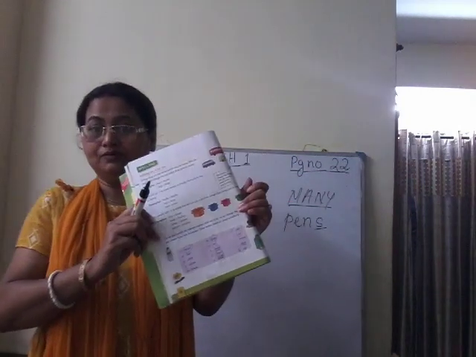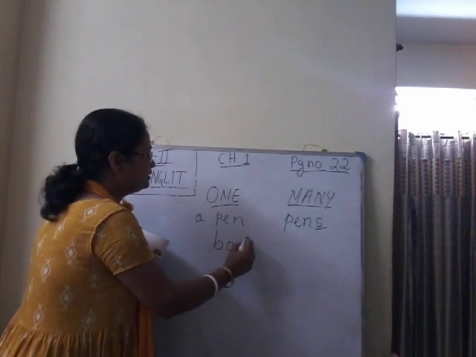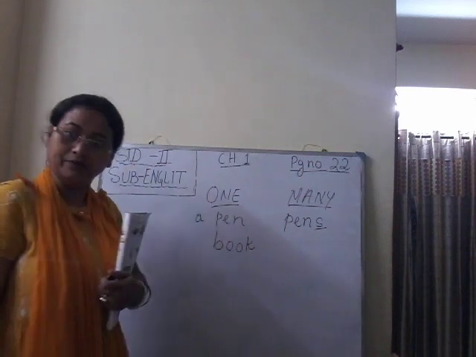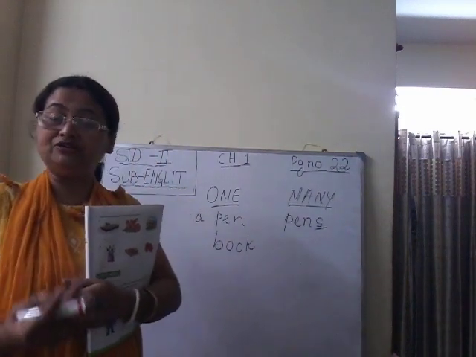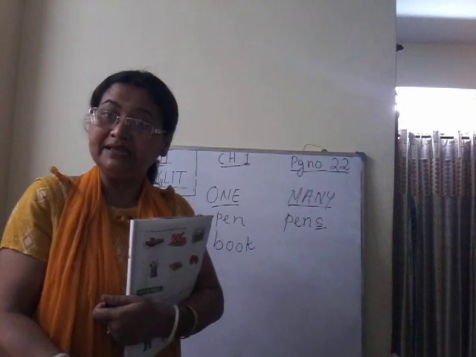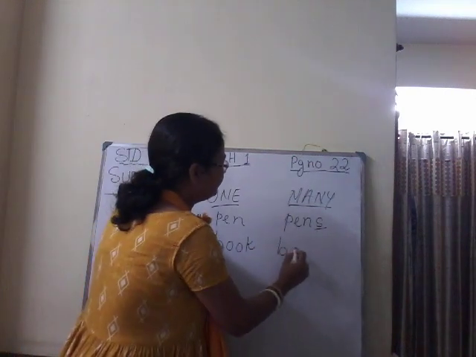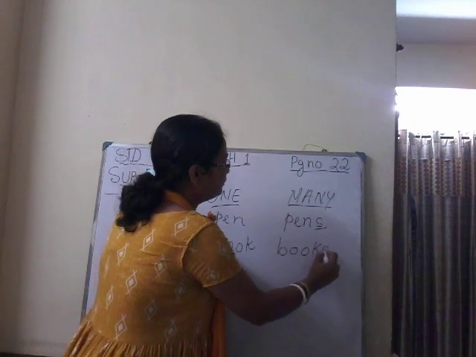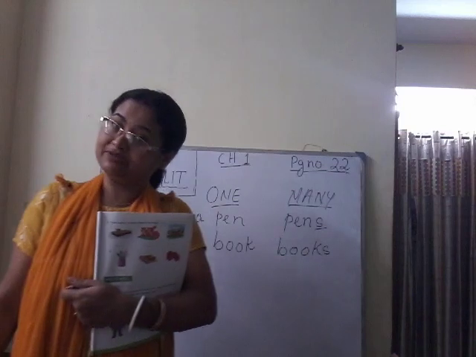Suppose I have one book, B-O-O-K. I have a book. Now if I have more than one book, what will I write to make it many? I will write I have many books, or I have two books, or I have three books.